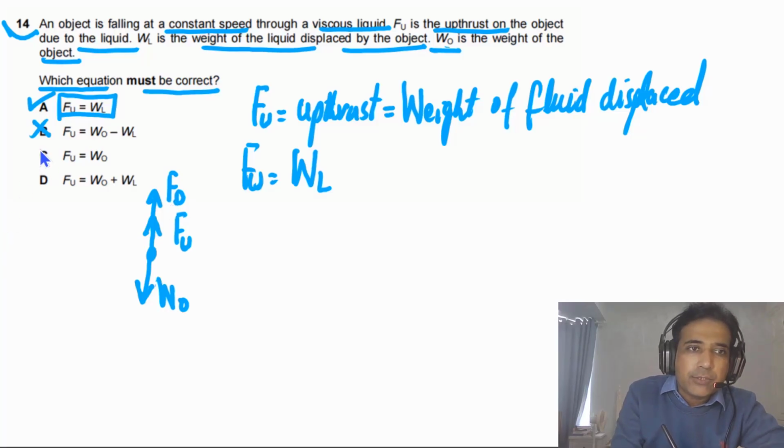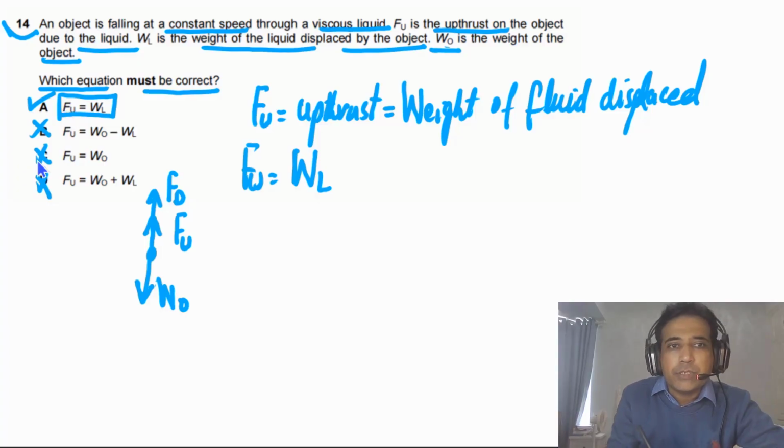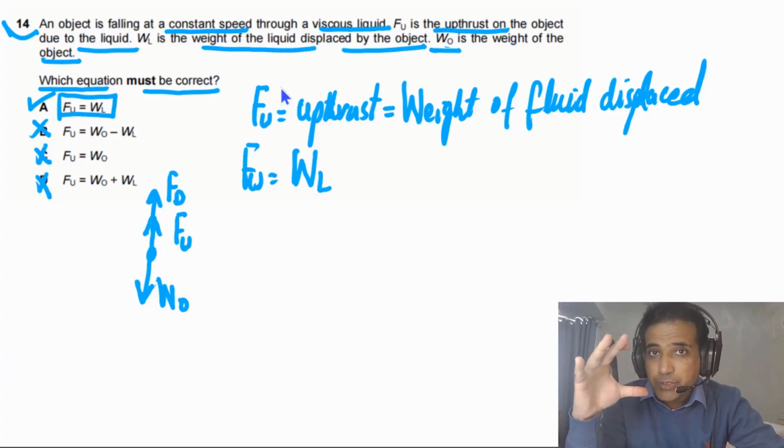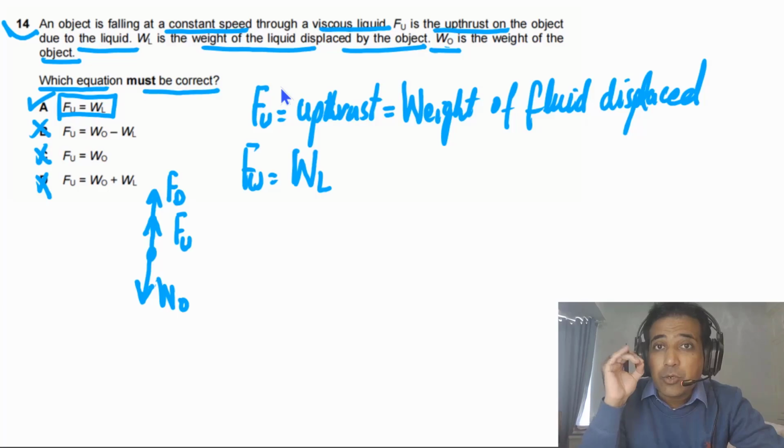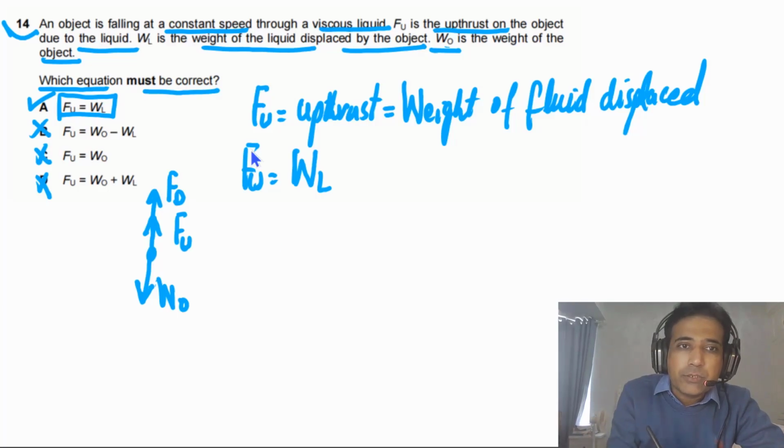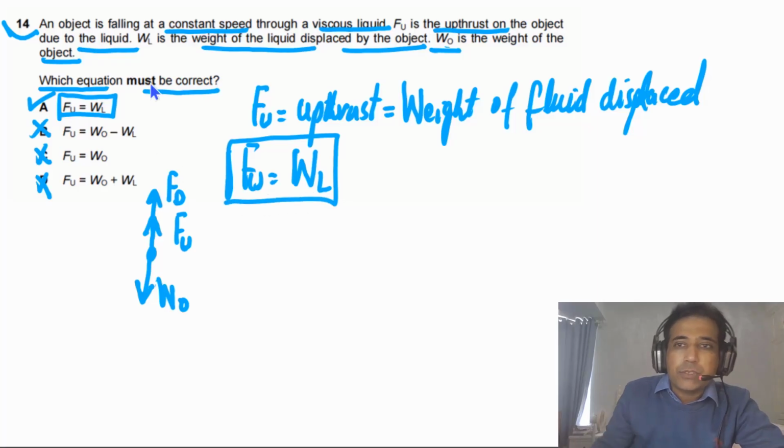So this is also incorrect because W sub O is not equal to Fu, and this is also incorrect. So the answer for this one is A. It is a little bit of a tricky question, so you need to understand the concept: upthrust is equal to the weight of fluid displaced. So the answer for this question is A.